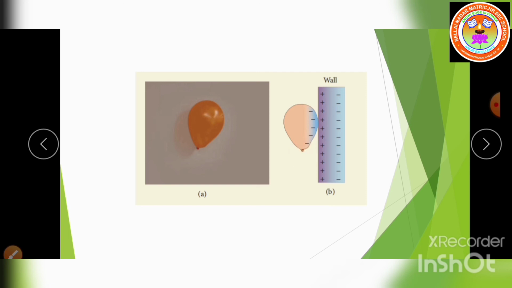If you bring the negative charged balloon near the wall, polarization takes place on the wall, with one end positive and the other end negative. Because of this, the wall attracts the balloon. That's all about the concept of induced electric field inside the dielectric.